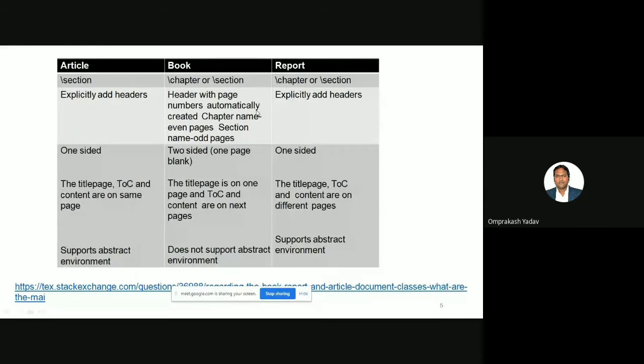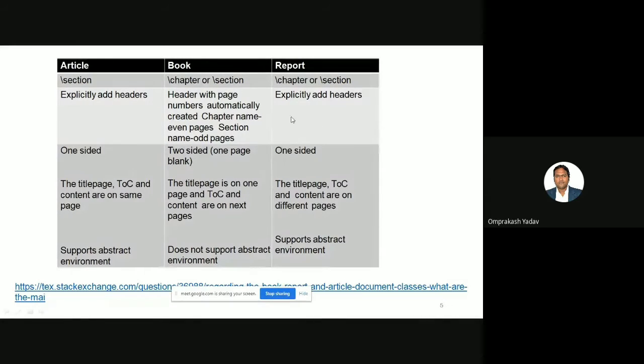Now a little bit of description about article, book, and report. Article will look normally like this. It will have the section. Then book will normally have a chapter, or section, but normally we prefer a chapter. Then the report can also have a chapter or section. Then in the article, headers are added explicitly. But in book, the header with the page numbers is automatically created: chapter name on even pages, and section name on odd pages.